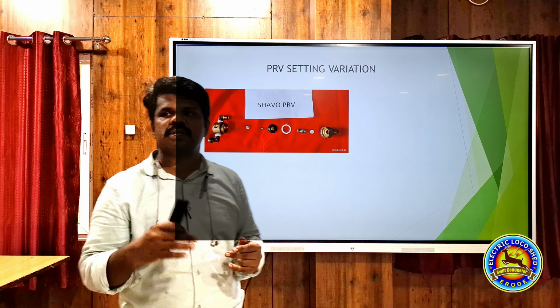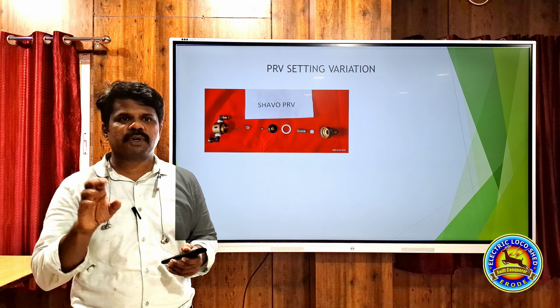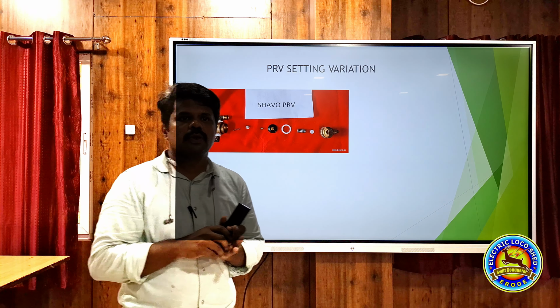So we have replaced all of these with the CKD PRV. This CKD PRV has better characteristic performance because its components are very rigid, and it shows a constant characteristic against the volume and velocity of air coming to the PRV. So CKD gives a much better characteristic. We are going for CKD PRV in both AAL and Schneider VCBs.